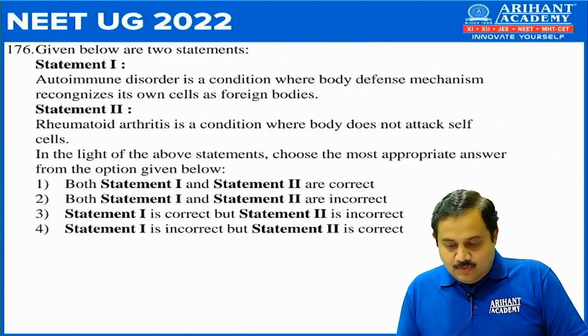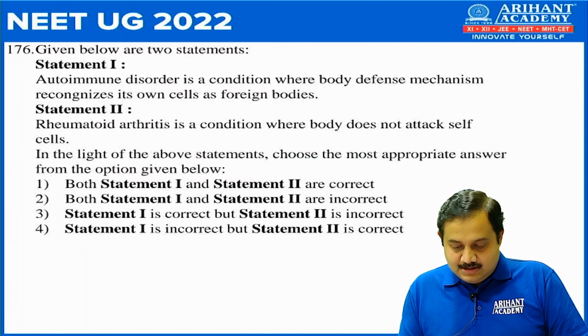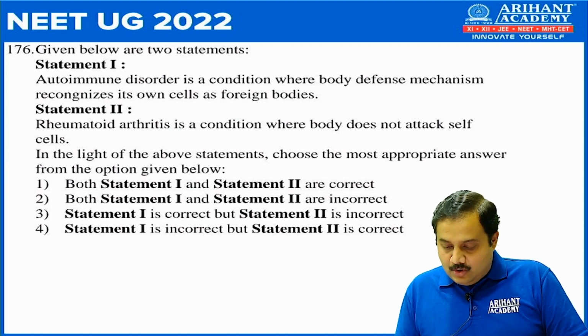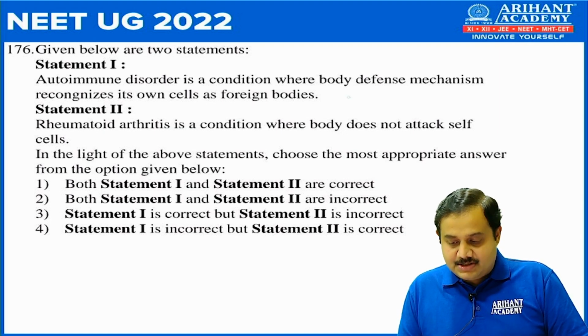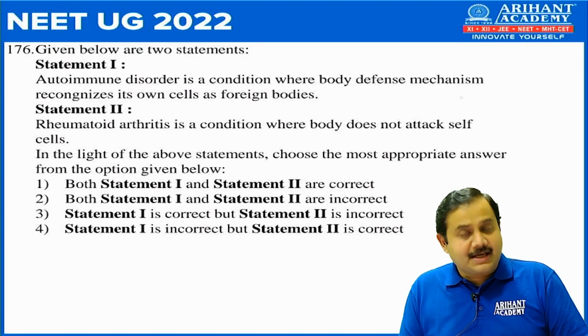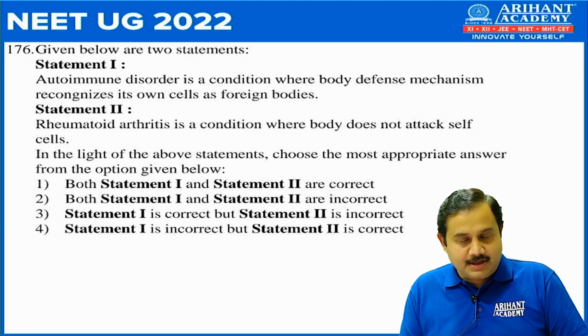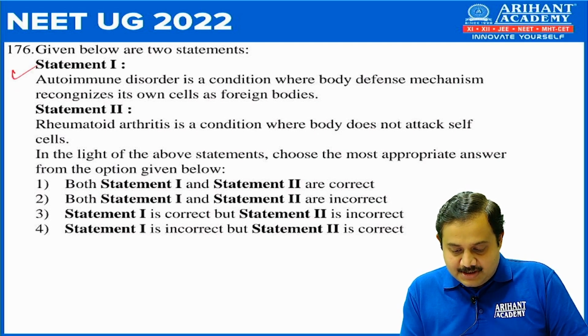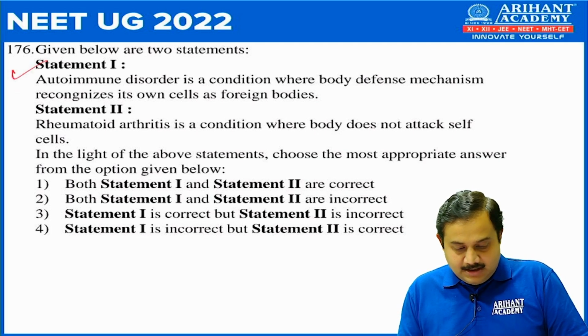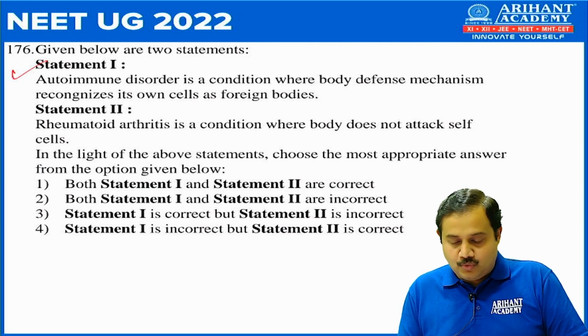Next, 176. Given below are two statements. Statement 1. Autoimmune disorder is a condition where the body's defense mechanism recognizes its own cell as a foreign body. So obviously this statement is correct. But next, statement 2.